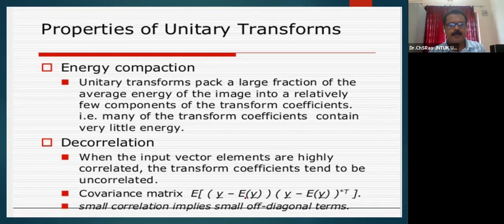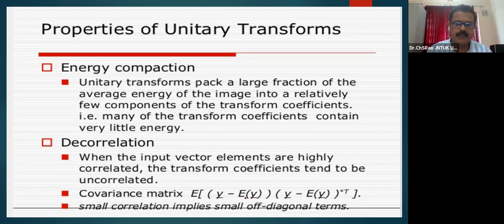And the third property is known as decorrelation. When the input vector elements are highly correlated, the transform coefficients tend to be uncorrelated. When the input data is highly correlated, in the transform domain you will come out with an uncorrelated sequence of transform coefficients, and all the transform coefficients will be largely not correlated.